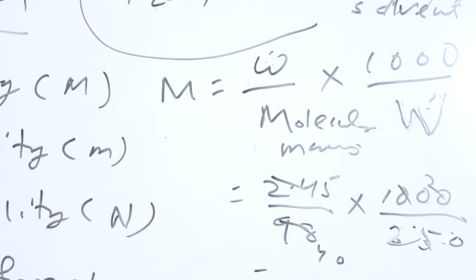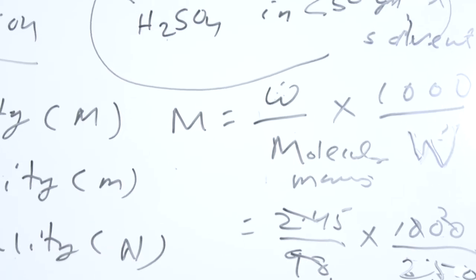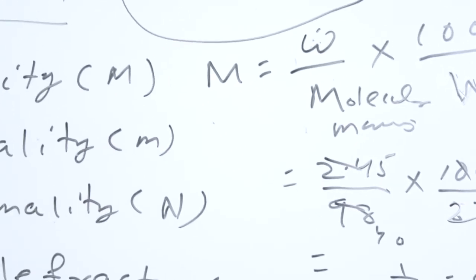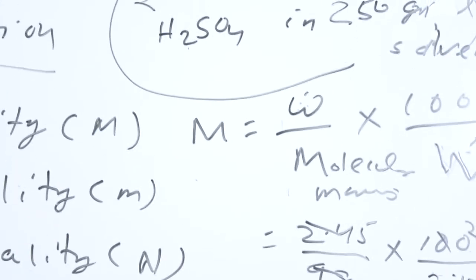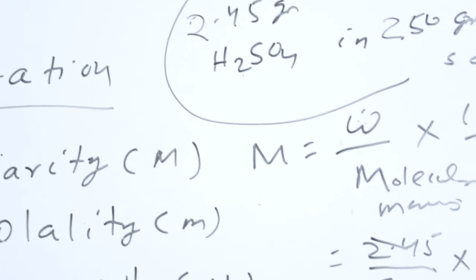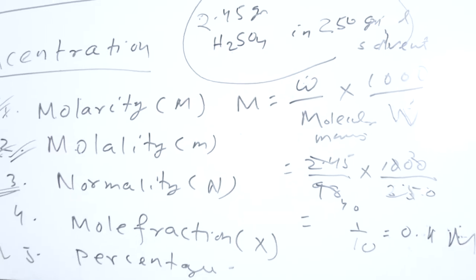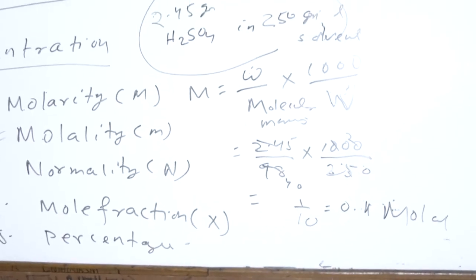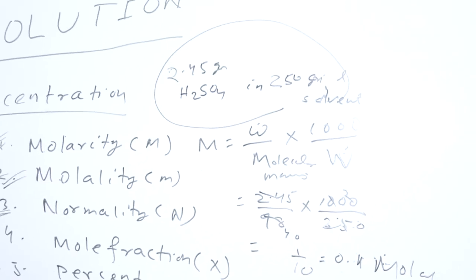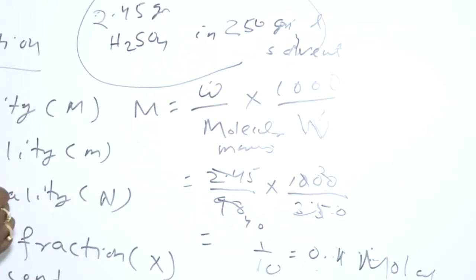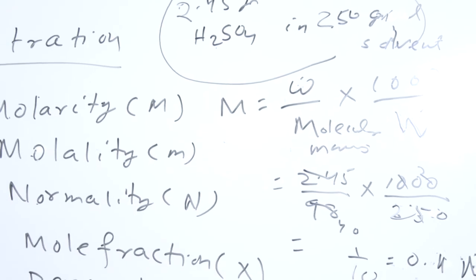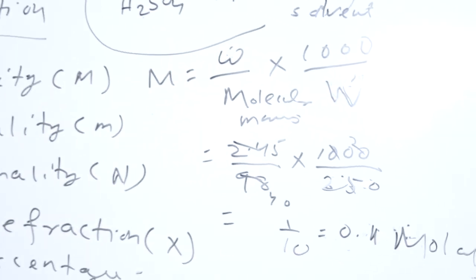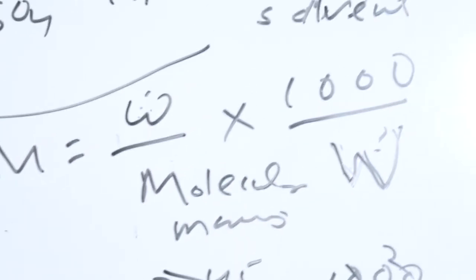So volume can be changed by temperature. Third, the concentration unit, that is normality. Normality is also expressed in the same way, but here the amount of solute is different. That is, the number of gram equivalents of solute present per liter of a solution is the normality of that solution at a particular temperature.